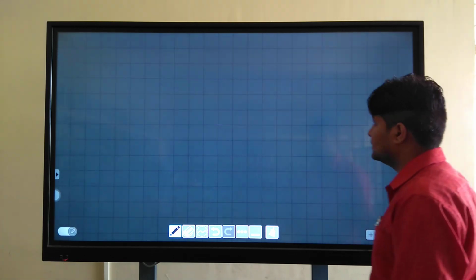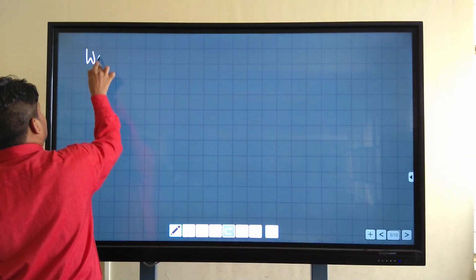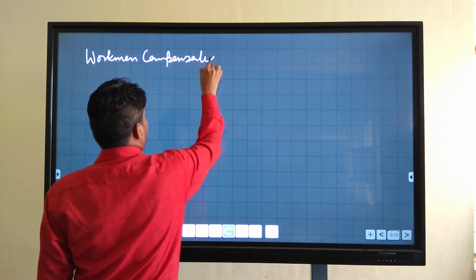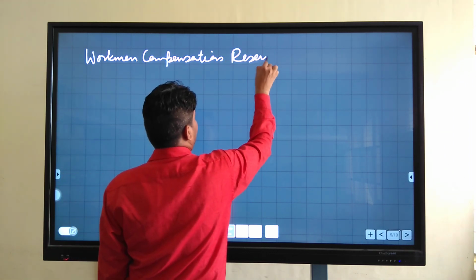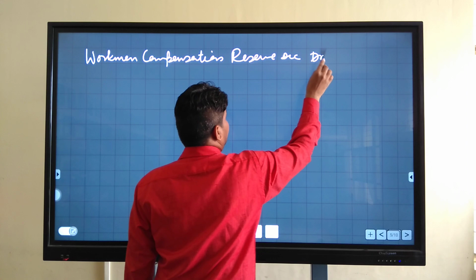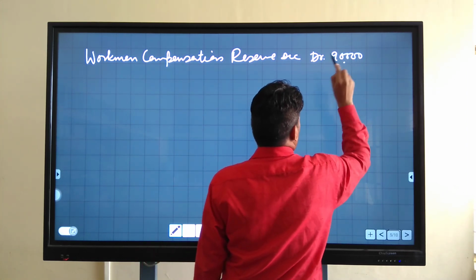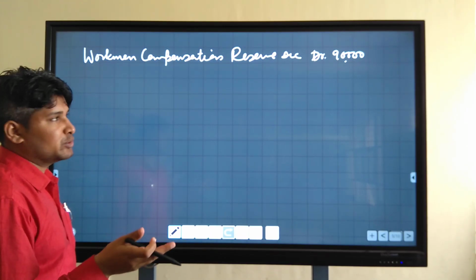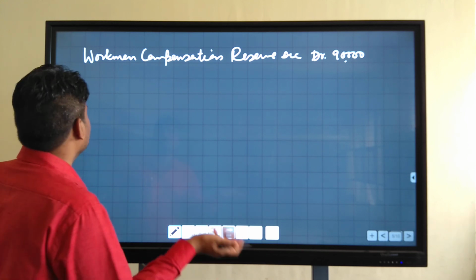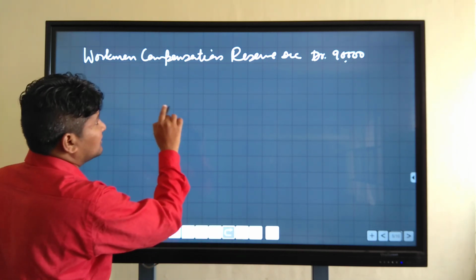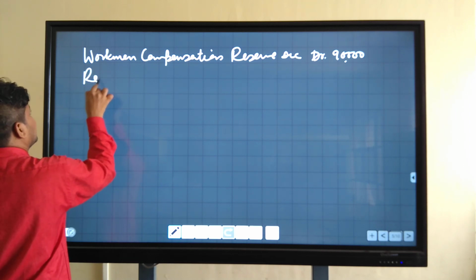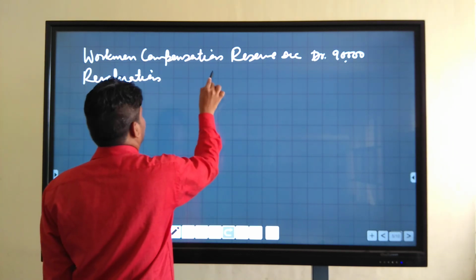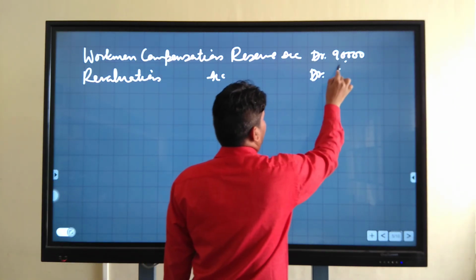99,000. Warranty will pass entry. Workman compensation reserve account debit amount is 90,000, but claim is 99,000. Claim may be equal to, less than, or more than the reserve. Workman compensation reserve account debit 90,000. You will charge from revaluation account 9,000. It is a loss to the firm. Revaluation account debit 9,000,